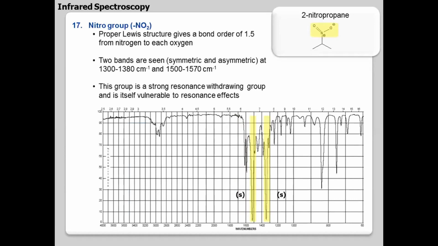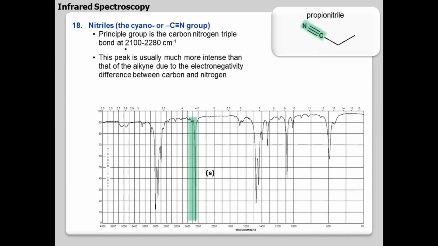Nitro is N double bond O, with resonance conjugation between the two oxygens. Therefore here you will have symmetric and asymmetric stretches, in the region of 1500 and 1300. Normally the confusion is between nitro and nitrile. Nitrile is a C triple bond and will be in the 2200 range. Nitro has a bond order of 1.5, between a single and a double bond, therefore it has lower values. The nitrile is in the 2200 range.